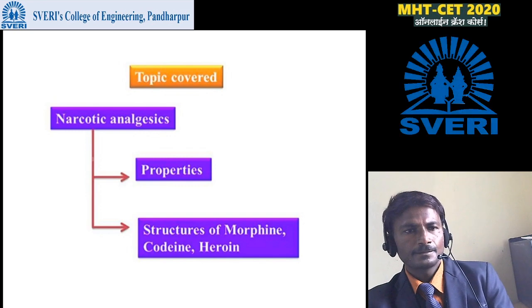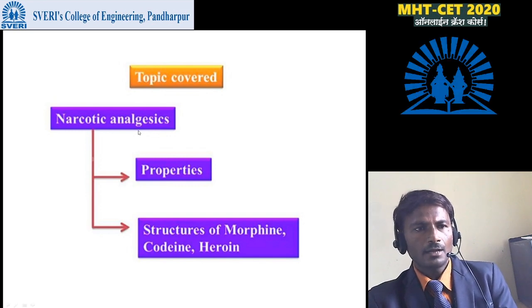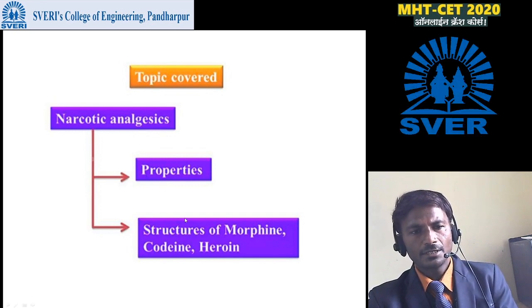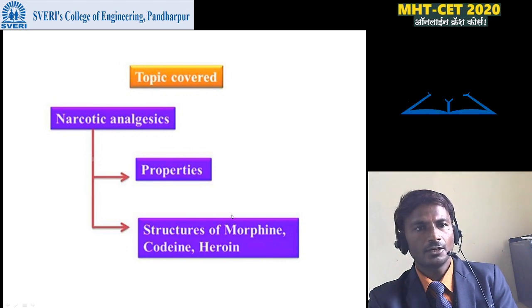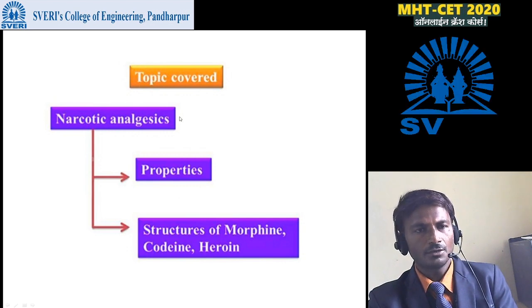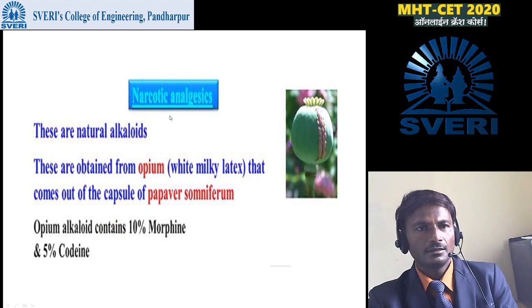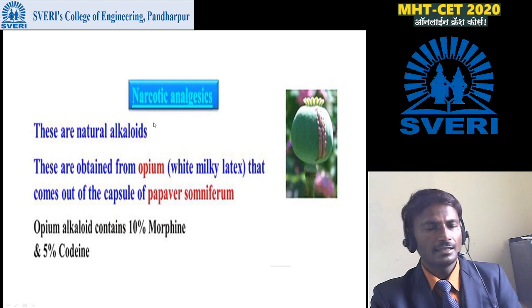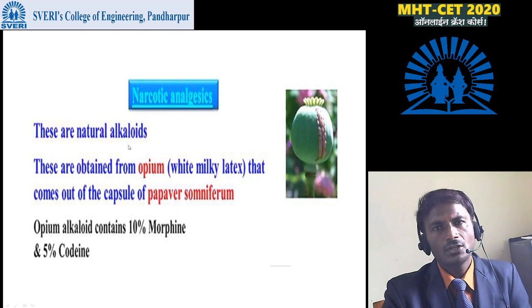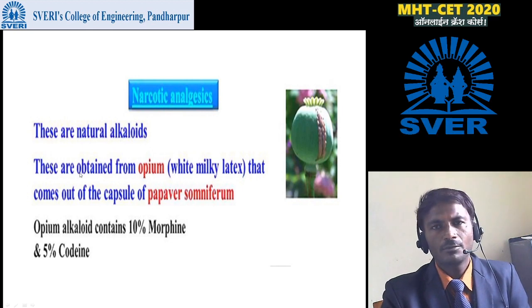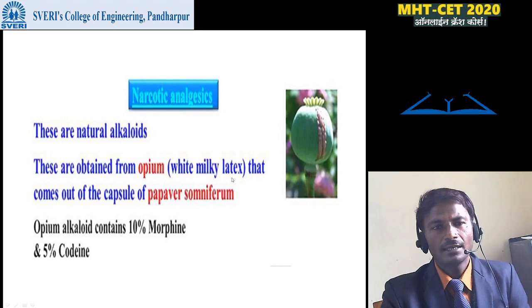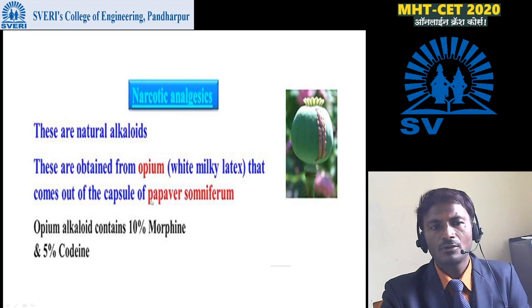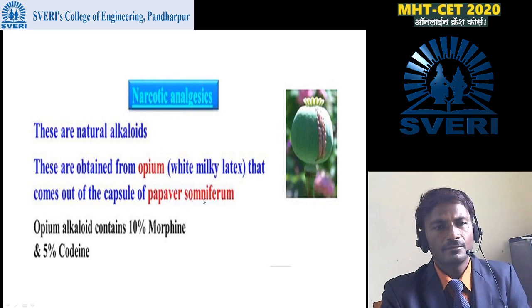Then for narcotic analgesics, we are going to cover their properties and the structures of morphine, codeine and heroin here. Narcotic analgesics are natural alkaloids. They are obtained from opium, the white milky latex that comes from the capsule of Papaver somniferum.